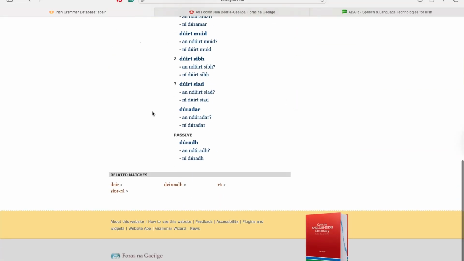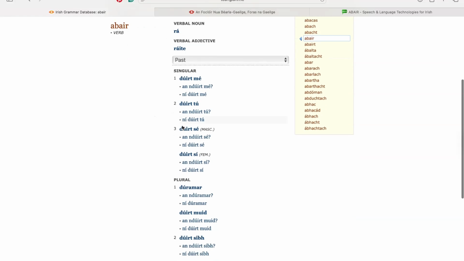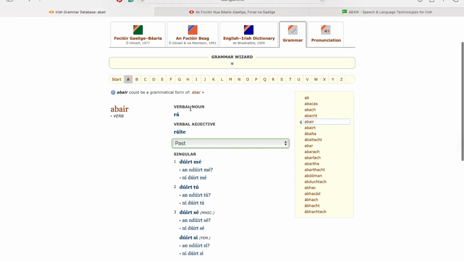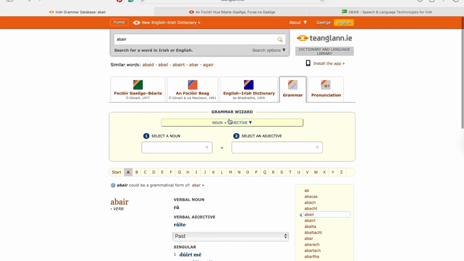Then you have it in all of the persons here, first person, second person, third person, all the way down in all of the tenses. Up here, the verbal noun is your ing form. So ag rá, you put in ag before it. Ag rá is saying, and then ráite is said, like bhí sé ráite ag an gcruinniú, it was said at the meeting.